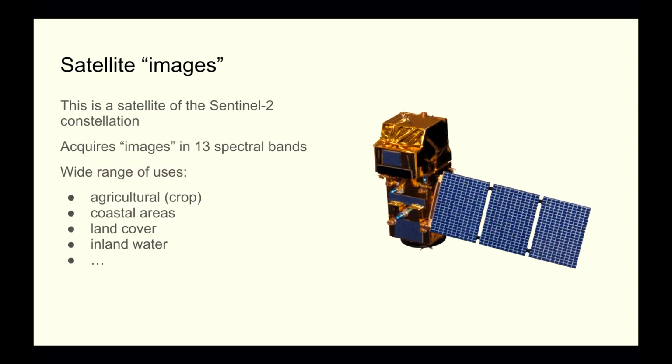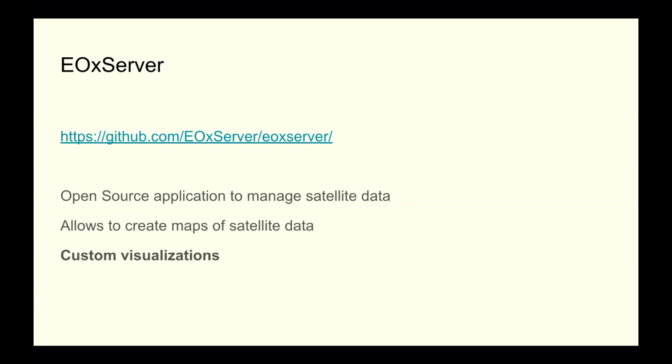I'm talking about satellite data. This is Sentinel-2, one of the two. It takes images, but most of the data it takes is not really visual. It takes data from near infrared to other spectra, and it has wide areas of usage: agriculture, coastal area observation, land cover, inland water, whatever, so you can extract a bunch of information out of that.